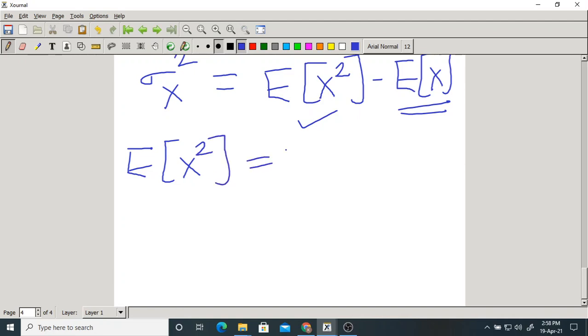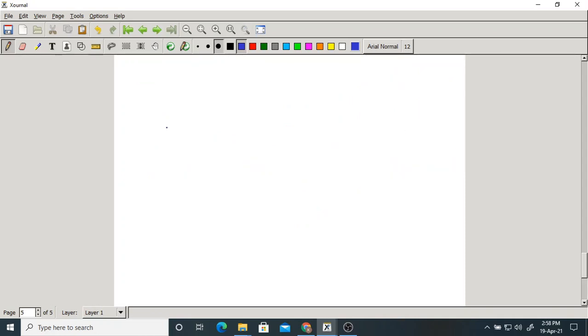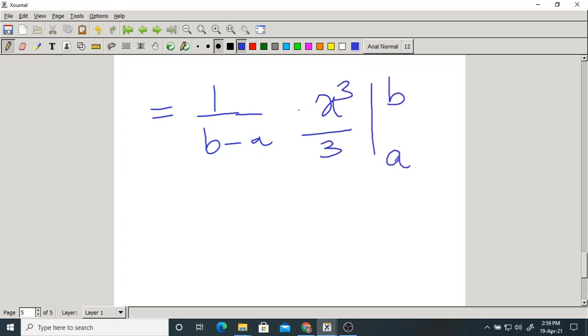That will be equal to integration from minus infinity to plus infinity of x square into f of x dx. Now this will be a very simple calculation. If you do so, you will get 1 by (b minus a) into x cube by 3, from a to b. Now it is something like (b cube minus a cube) by (b minus a).